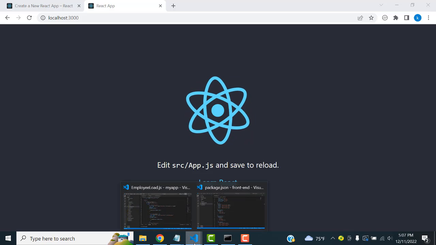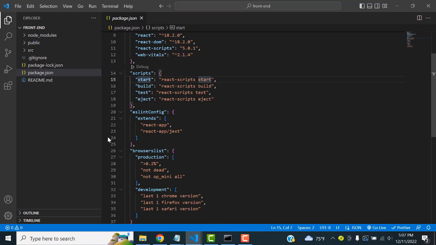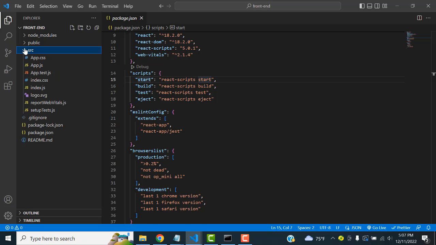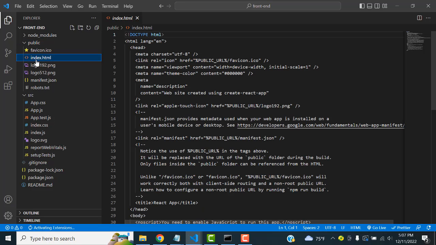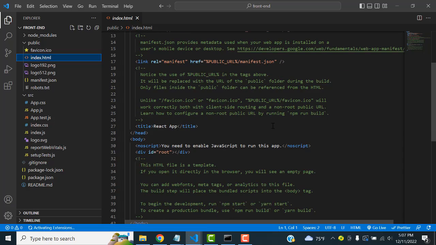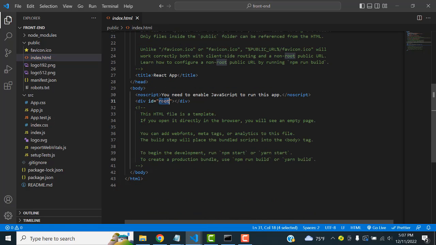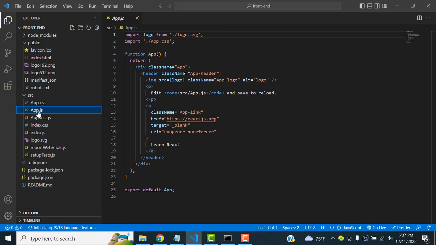Now I'm back to my project again. This is my project. Now I'm going to go to the src folder. Here in the src folder of my React application, you can see this is the folder structure. Inside public there is index.html. This is the main file. Here this is the app root. React is a single page application, and this is where our application is loaded. After that we have the app file, which we import.